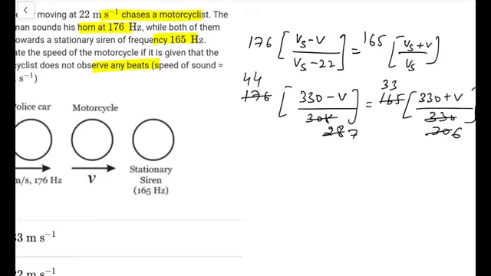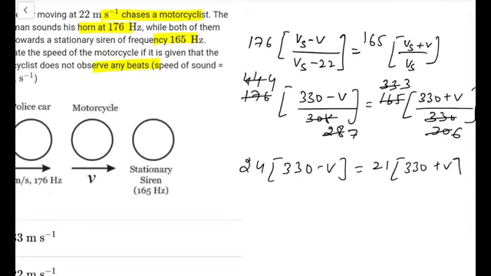Yes. So now what we are left with, this is again cancelling out. This is 3 and this is 4, so it is good. So multiply it: 6 4s are 24 into 330 minus v, 7 3s are 21 into 330 plus v, that is what we are getting.